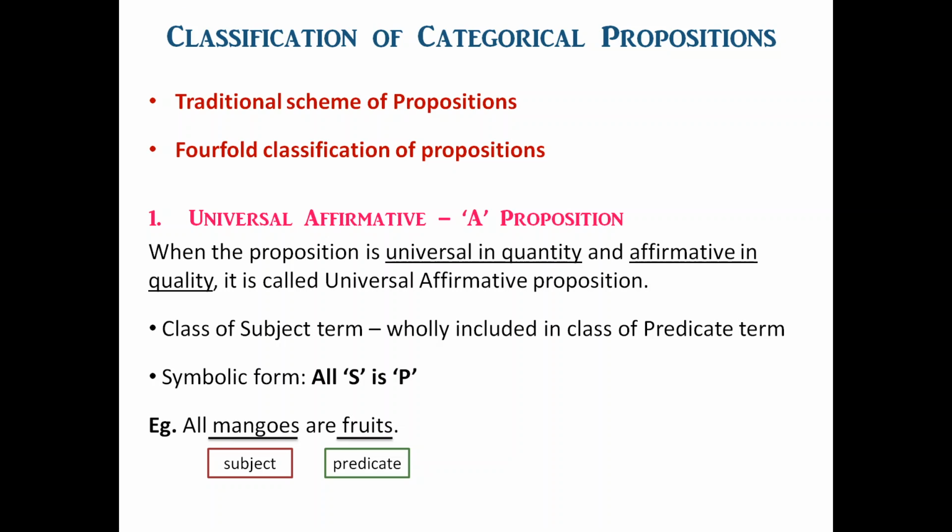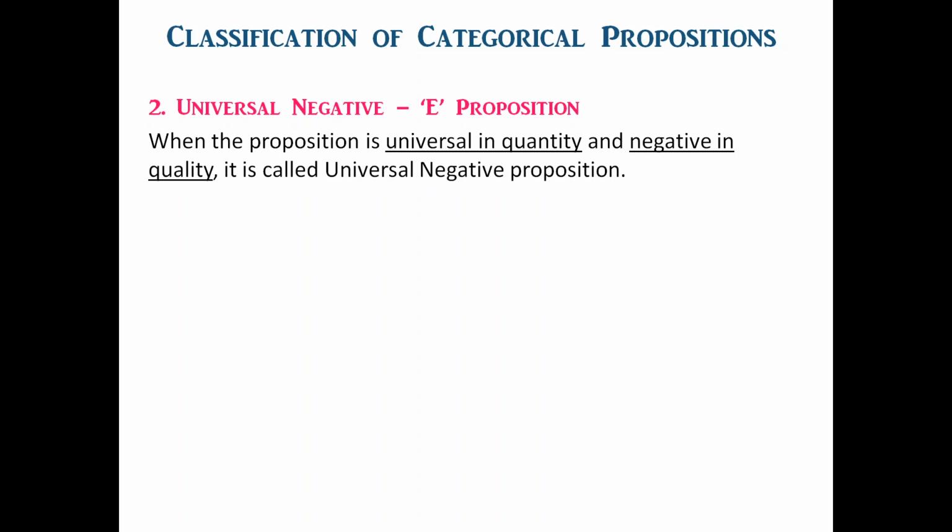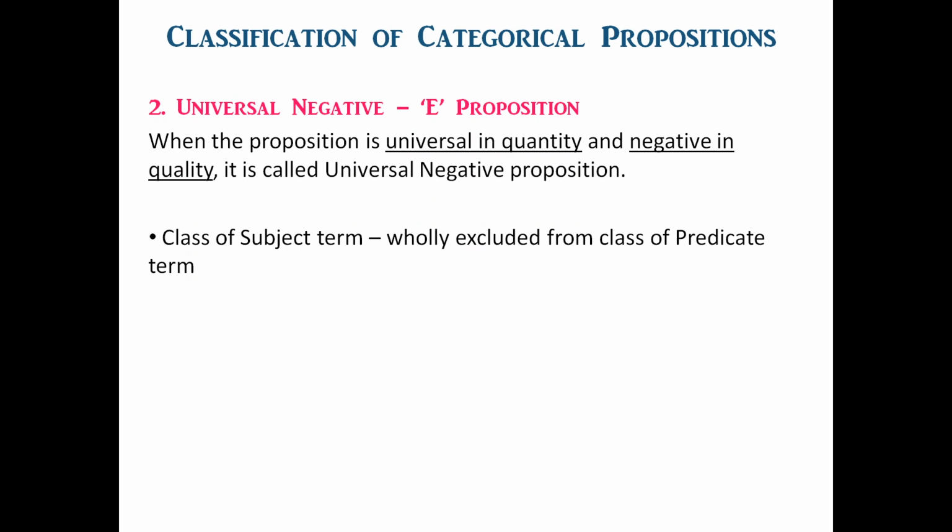Now we come to the second categorical proposition, that is the E proposition. It is also called the E proposition. When the proposition is universal in quantity and negative in quality, it is called a universal negative proposition. This proposition asserts that the class of subject term is wholly excluded from the class of predicate term.